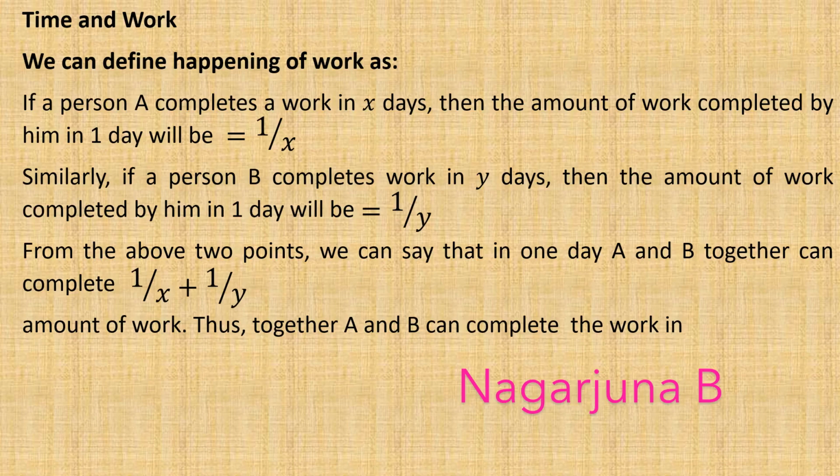Therefore it will be (Y + X) divided by XY, and taking the reciprocal, 1 divided by (Y + X)/XY will be equal to XY divided by (Y + X). This is the number of days taken by A and B together to complete the work. That means XY divided by (X + Y) days is the time required by persons A and B to complete the work together.